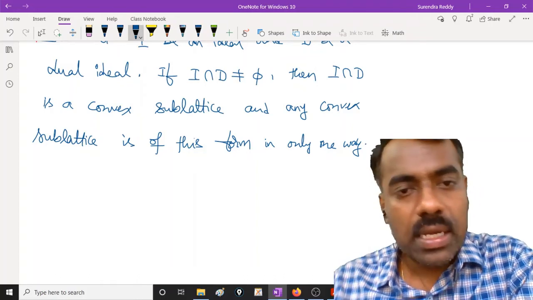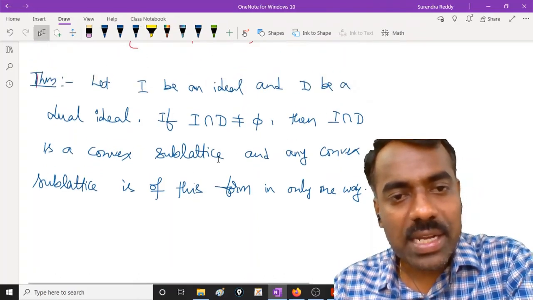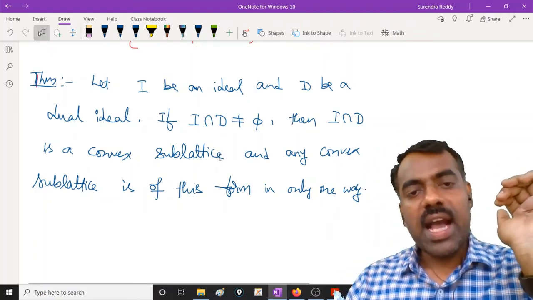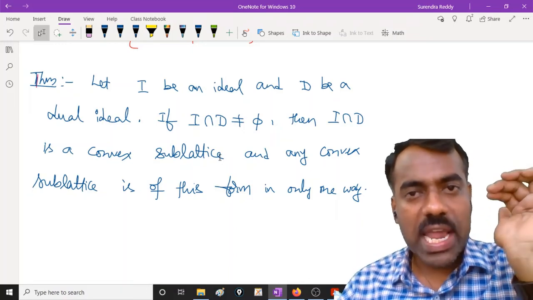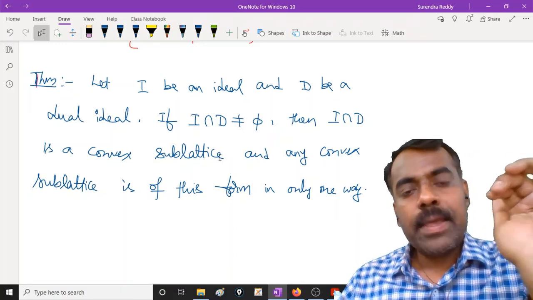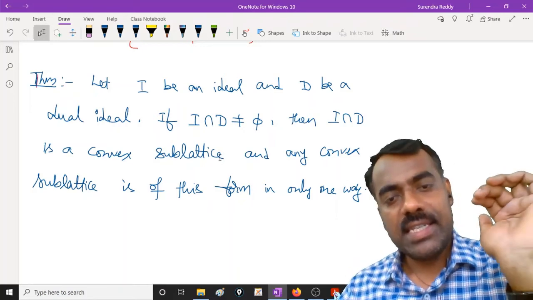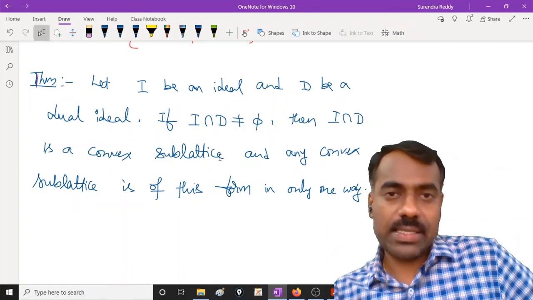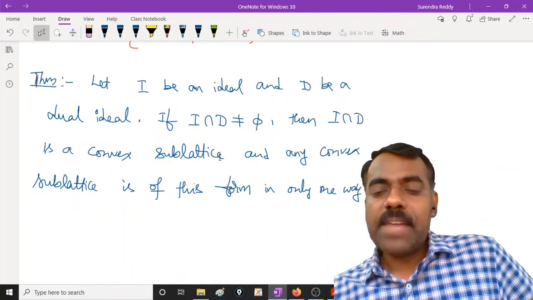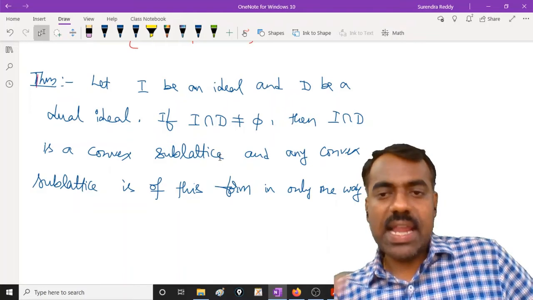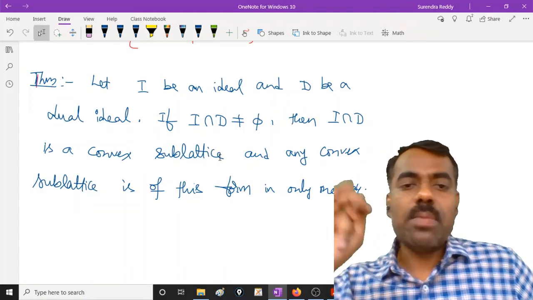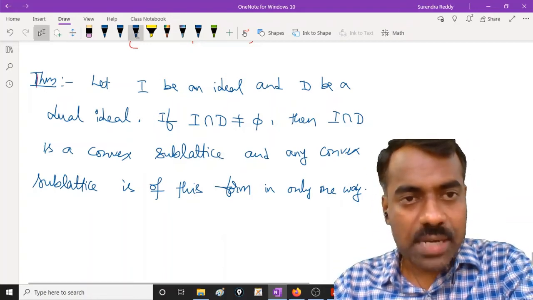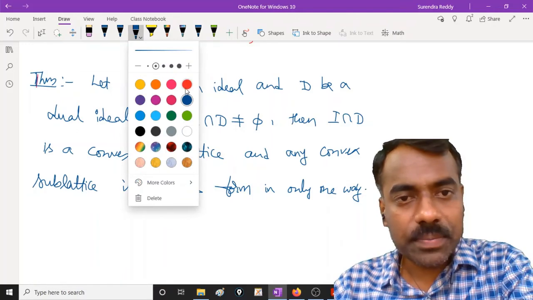So let me first understand this statement. What are we using here? Suppose you have an ideal I and a dual ideal D. If their intersection is non-empty, then that intersection is actually a convex sublattice, and any convex sublattice in that lattice is of this form in only one way, right? Fine. Is the statement clear or not?